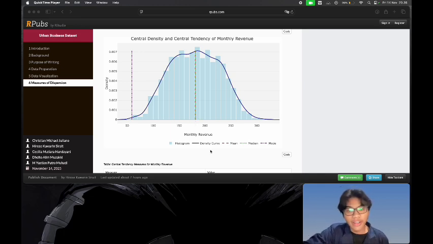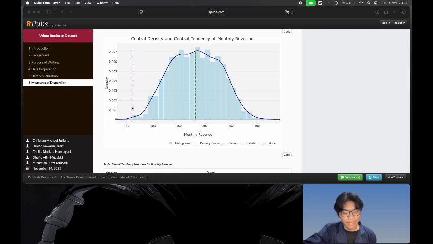And we have a green line that means median, and the red line that means mean, which are very close around the center of value, indicating that the data tends to be normally distributed without a significant difference between the average and the median. Meanwhile, the purple line, we call it mode.